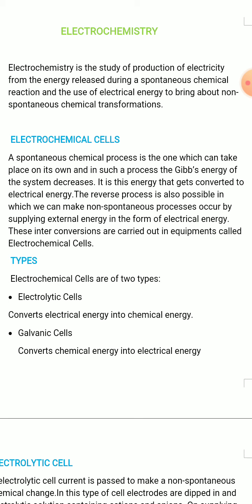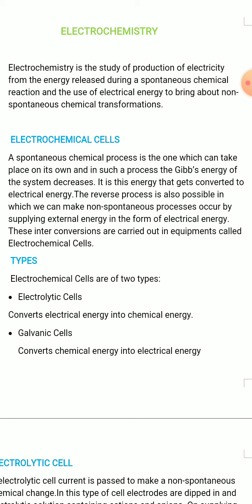Now, types of electrochemical cell. There are two types of electrochemical cell. First one is the electrolytic cell and second is the galvanic cell. You have studied about electrochemical cells in class 10. Electrolytic cells convert electrical energy into chemical energy to make a non-spontaneous chemical change.